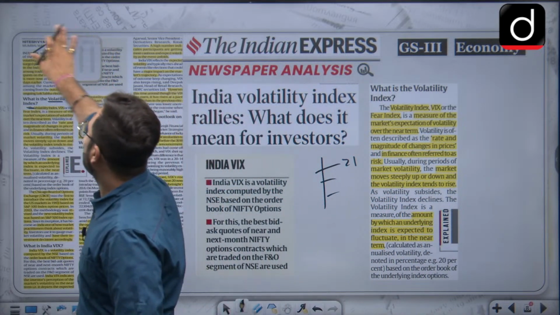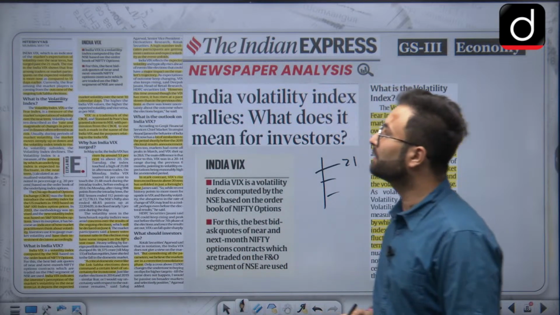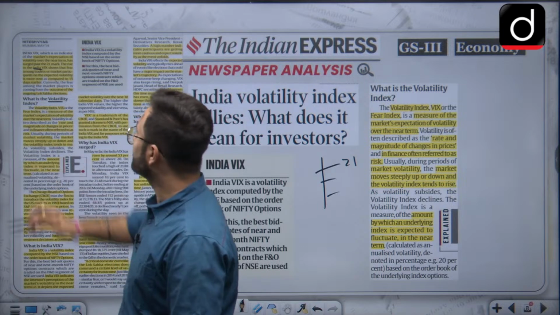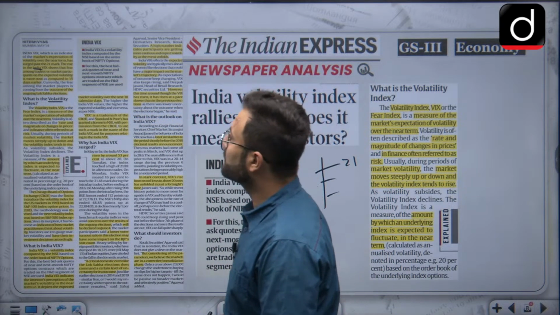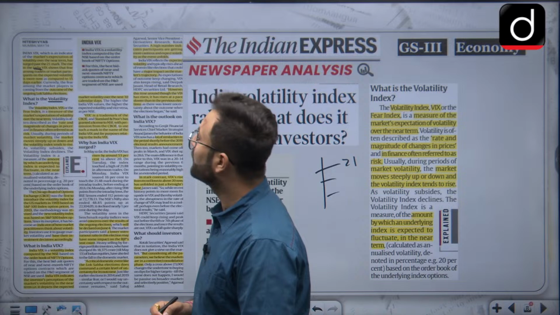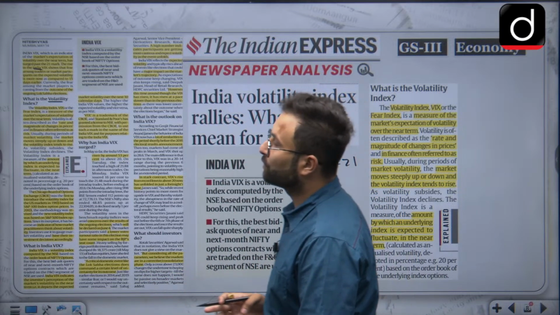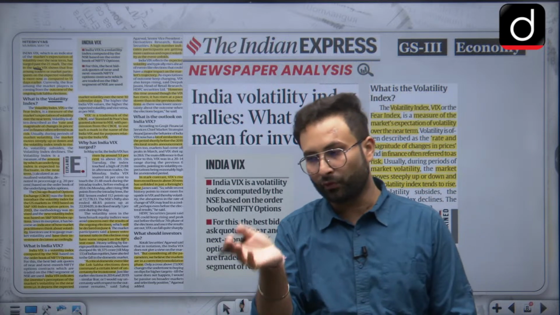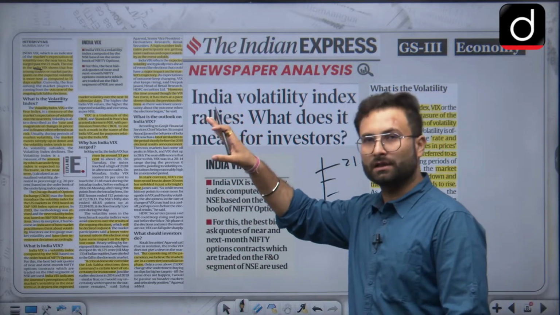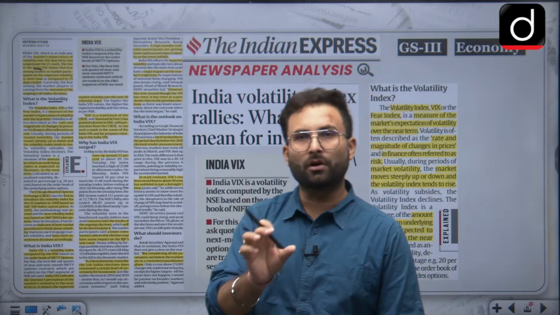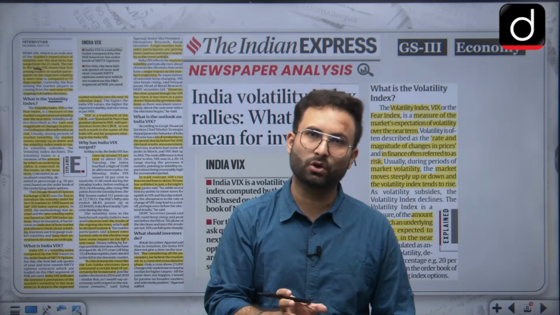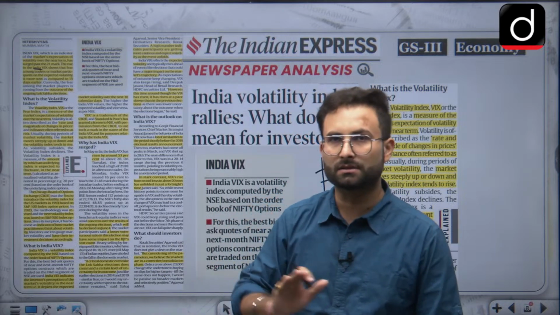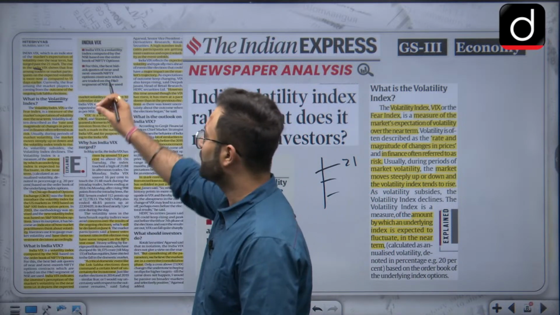Markets' expectation of volatility over the near term has surged past the 21 mark. The rise in the India VIX shows that the fear among traders and market participants about expected volatility is more now compared to 15 days earlier. Fifteen days earlier, around the start of the election or before that, the volatility was not this much, but recently it has increased, because there are elections going on in the country, certain events are happening, and ultimately we are worried about the results. The market is also worried about the result, and that is why these fluctuations are happening.